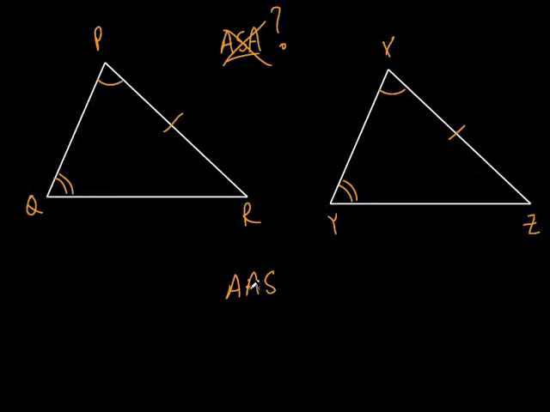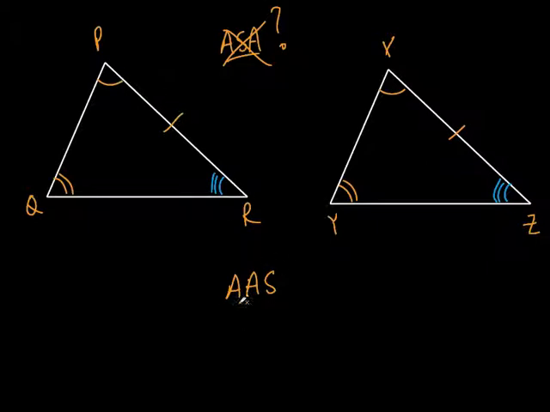Make sense? All right, I'm going to throw something out here that maybe some of you will catch, but some of you won't. It's not that huge of a deal. But watch this. Connor, remember you said if two angles of one triangle equal two angles of another, then what must be true? Then the third must be equal. So angle R and angle Z must be equal to each other because these two are equal to these two. Agree? Now look what we have, though. Now we have what? Angle, side, angle.